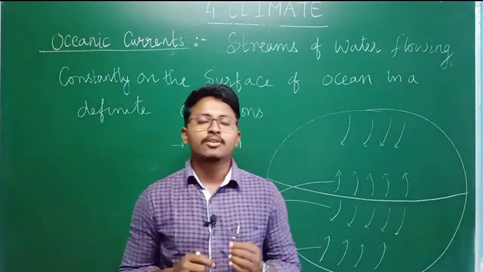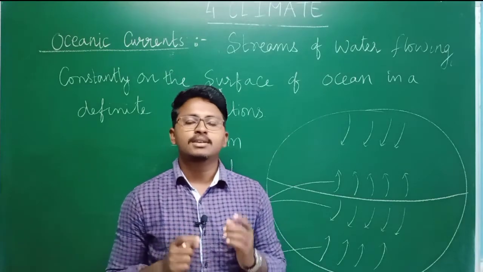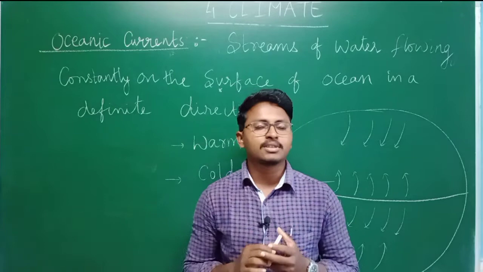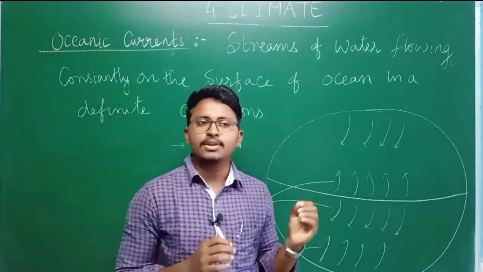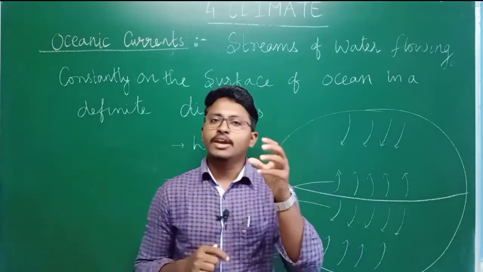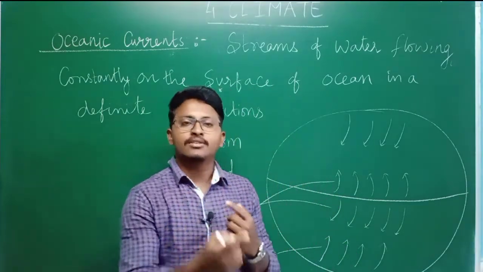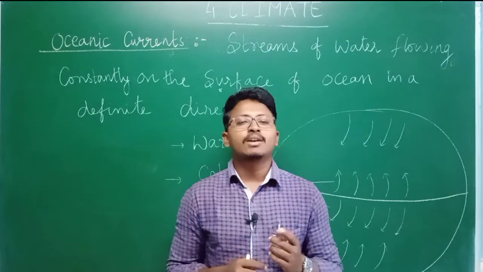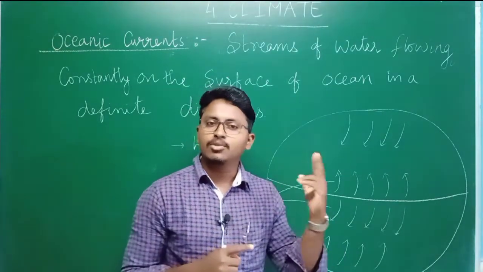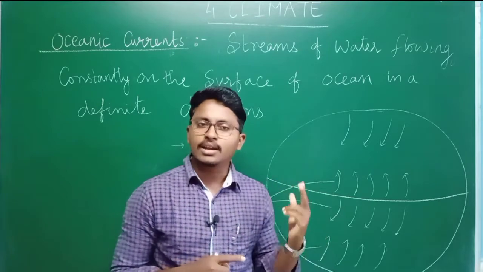In this lecture, we are going to discuss class 9 CBSE Geography chapter number 4, that is climate. In the previous lectures about this chapter, we have discussed the Indian monsoon. There, we have seen some of the important factors which influence our Indian monsoon. In that we have seen the intense heating and cooling of the land. Then we have seen this ITCZ, the intertropical convergence zone.